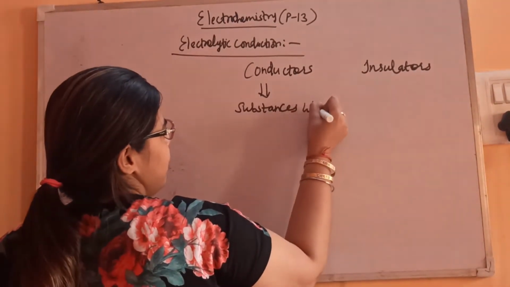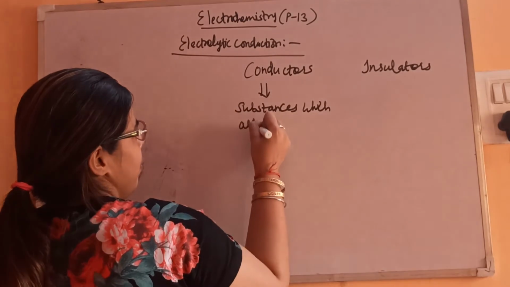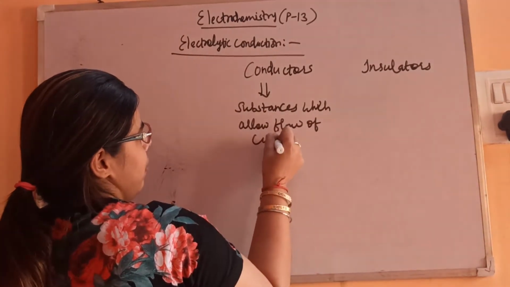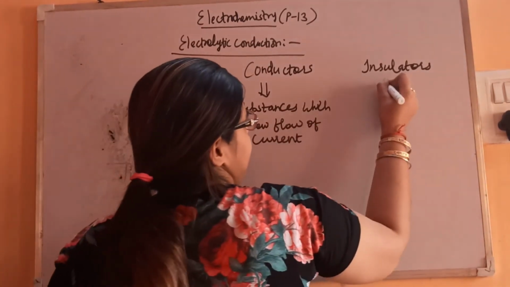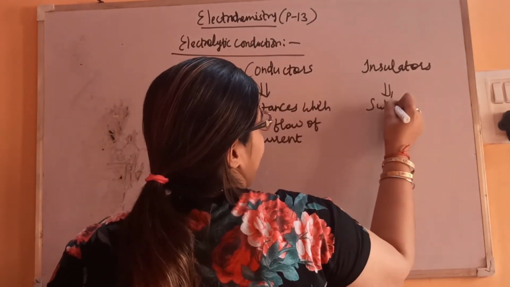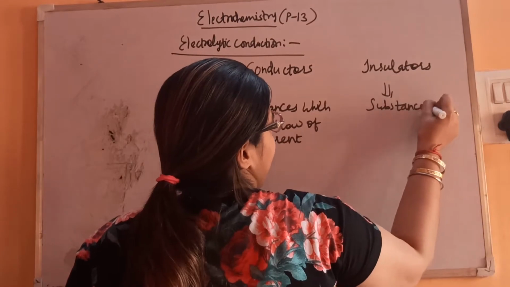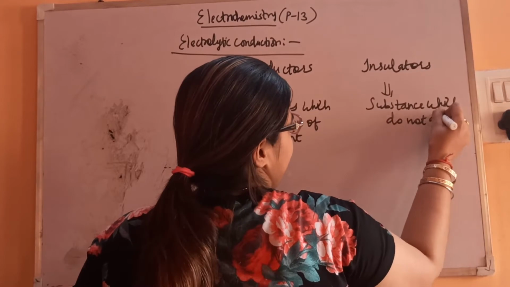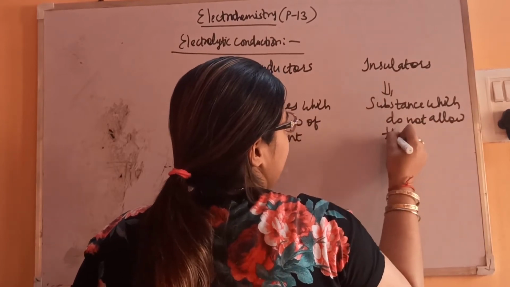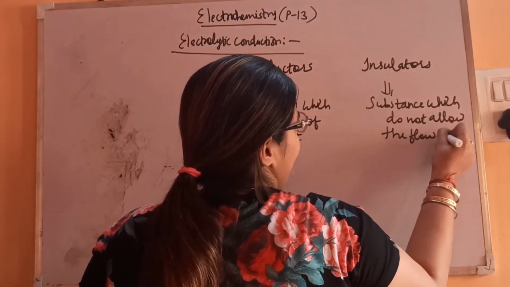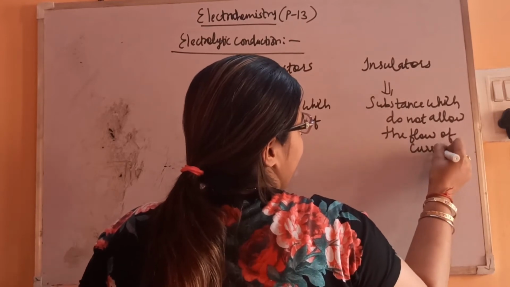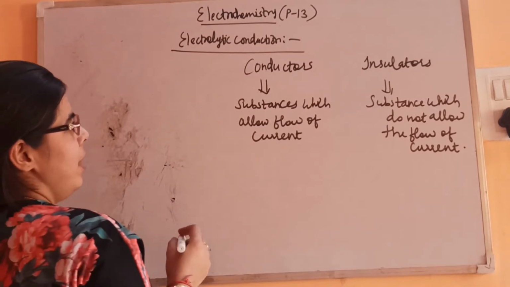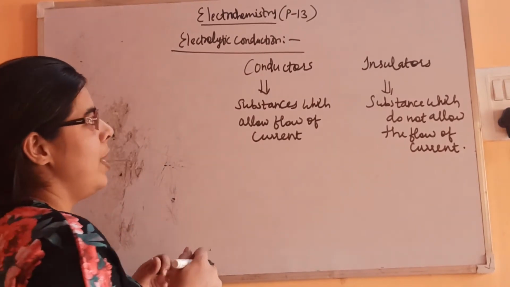Substances which allow flow of current are known as conductors. Substances which do not allow the flow of current are known as insulators.